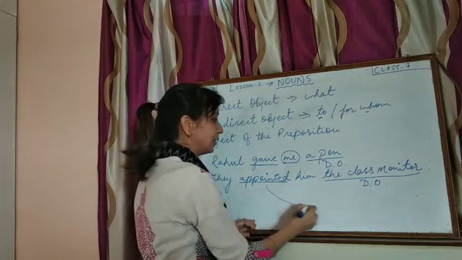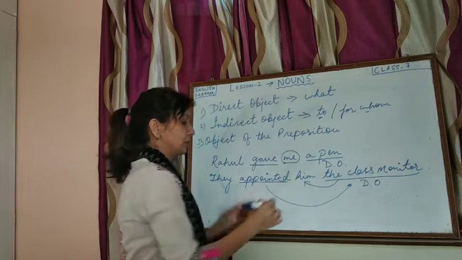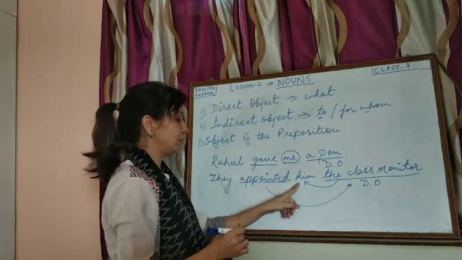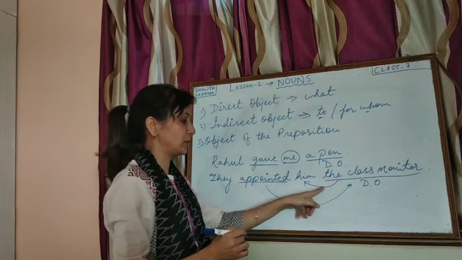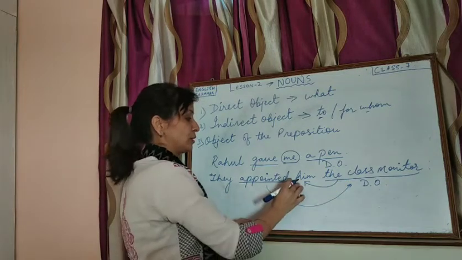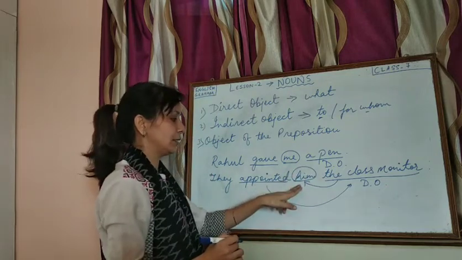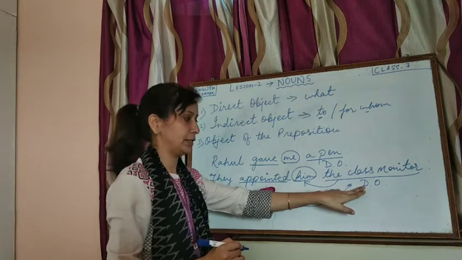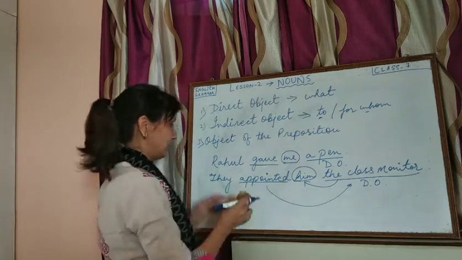Then we see, who was appointed here? Then to whom was this appointment done? To him. So this becomes the indirect object. So here this is the indirect object, this is the direct object. So this direct and indirect, I hope, is clear to you.